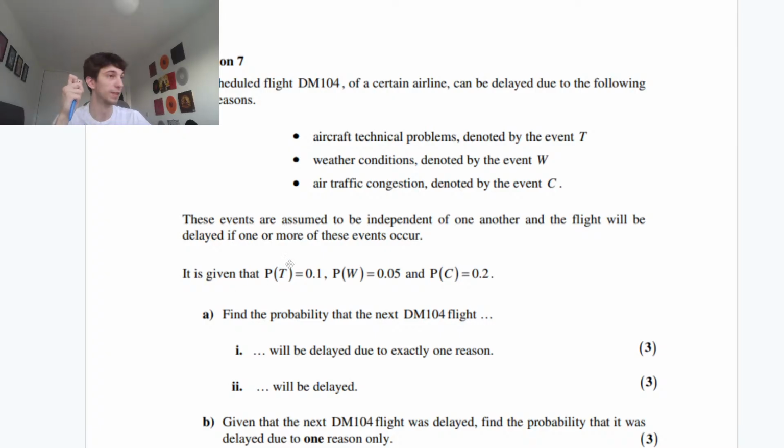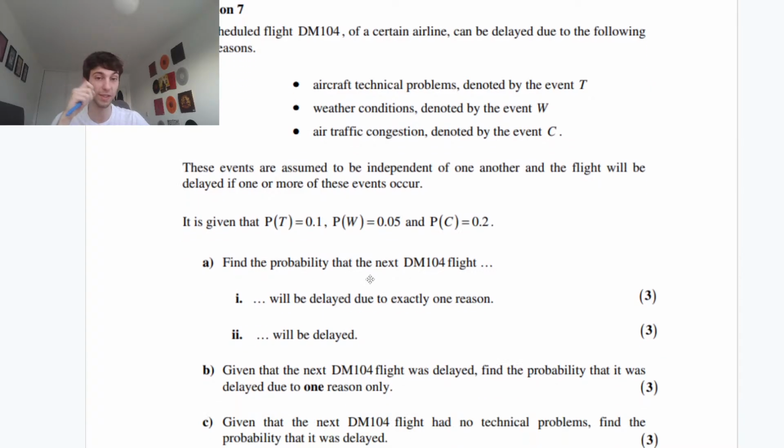It's given that the probability of technical problems T is 0.1, weather conditions W is 0.05, and traffic congestion C is 0.2. Find the probability that the next flight, DM104, will be delayed due to exactly one reason. Exactly one reason, guys. So if you want, you could draw out your tree diagram.